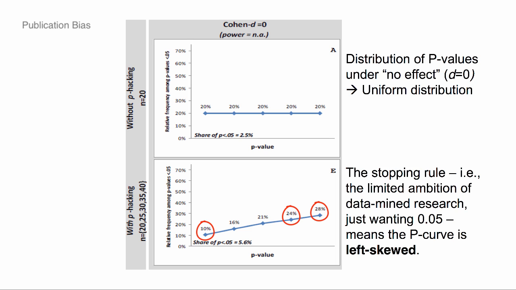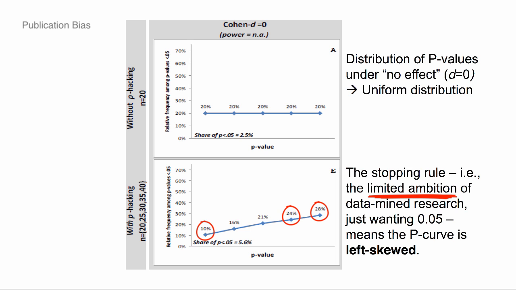And again, the write-up in their paper is very nice. They say researchers who are p-hacking have a stopping rule, and ultimately they have limited ambition. They don't seek to get down to 0.02 or 0.01. They seek to get below 0.05. So there's going to be a spike at 0.05. So this pattern reflects the goal of the researcher to sort of attain a certain statistical significance level. And the difference couldn't be any starker, right? Instead of right skewed, it's left skewed.